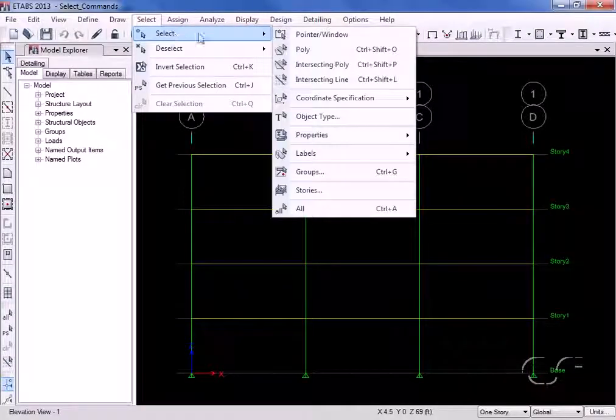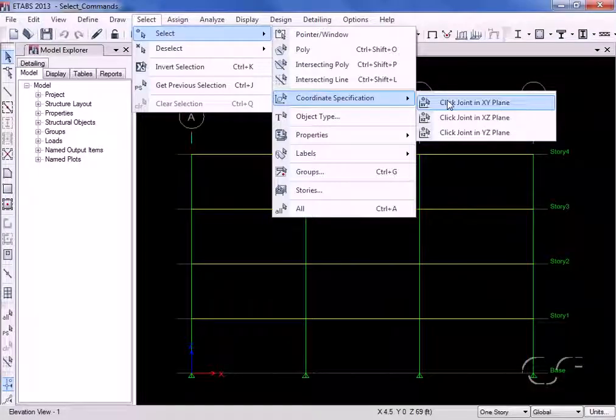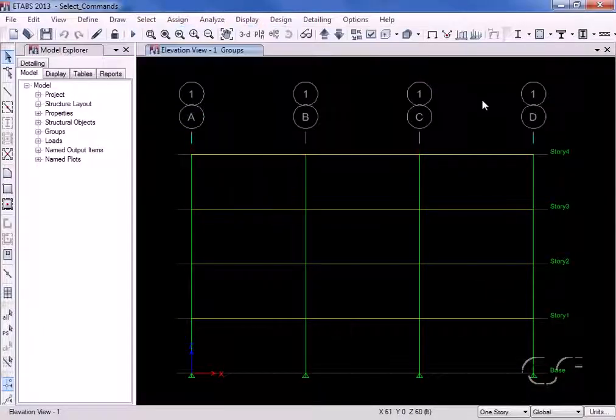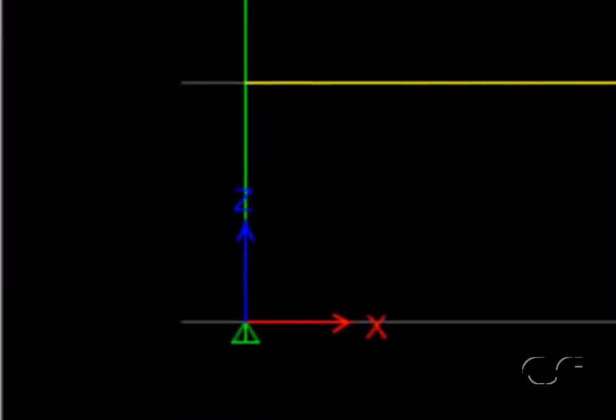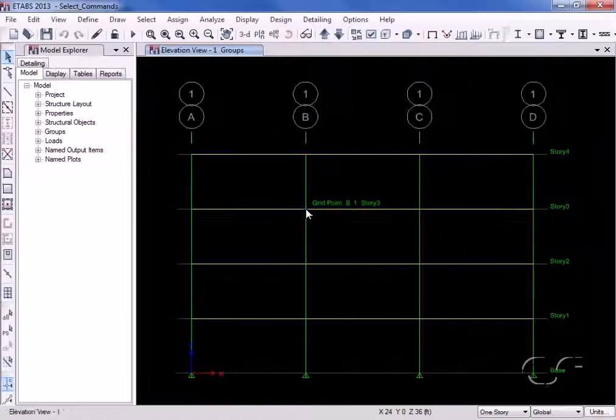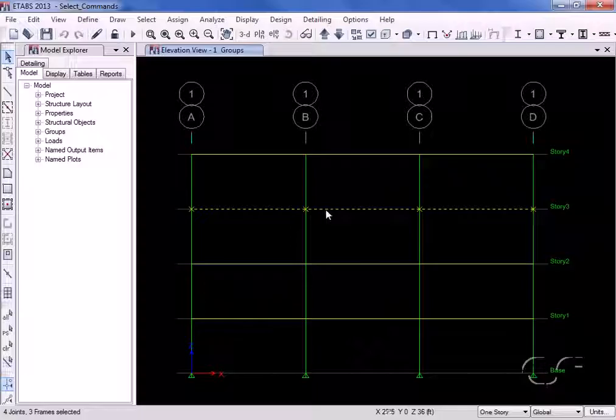All objects lying in a given plane can be selected by using the Click Joint and Plane commands. Here we select a joint lying in the XY plane, and all objects lying in the same plane are selected.